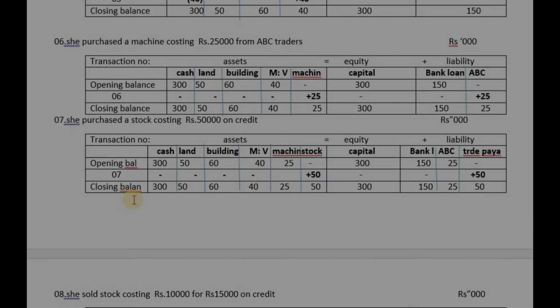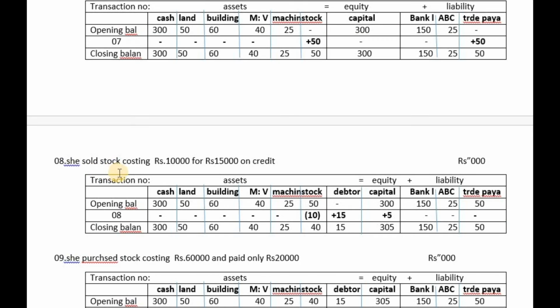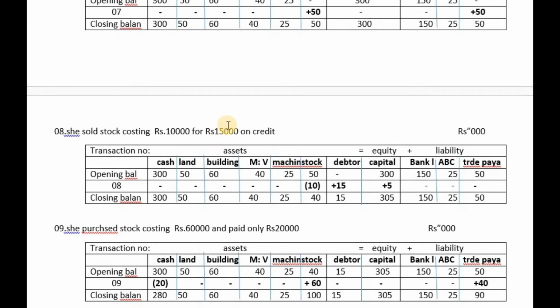She sold stock costing rupees 10,000 for rupees 15,000 on credit. Pay attention: on credit. This is a credit sale. Due to this credit sale, what happened? A new debtor is created.